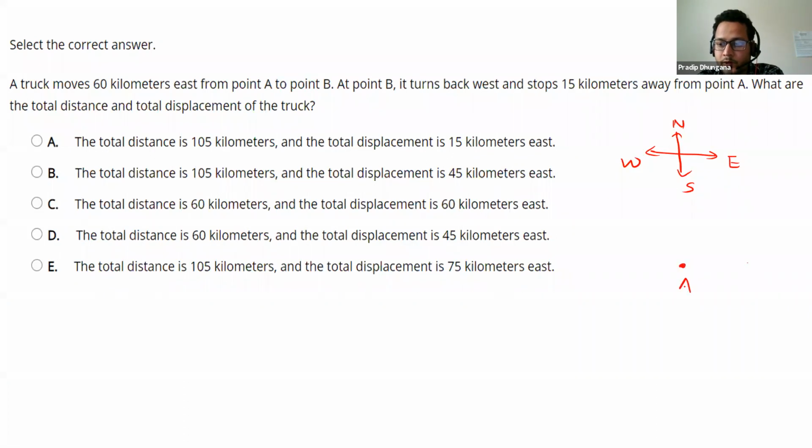Let us suppose this is point A, this is point B, and the rock starts from point A and moves to point B, which is 60 km.